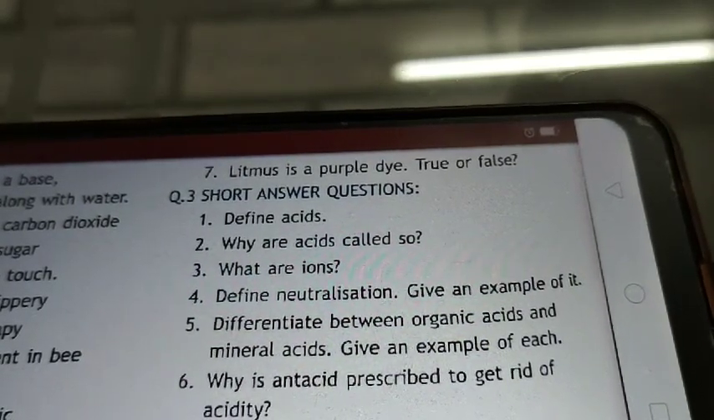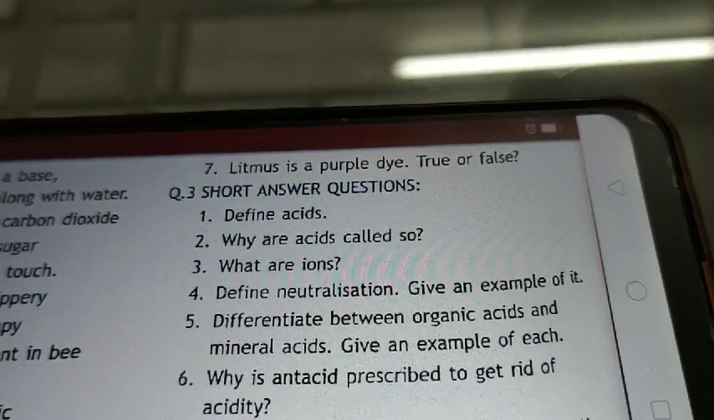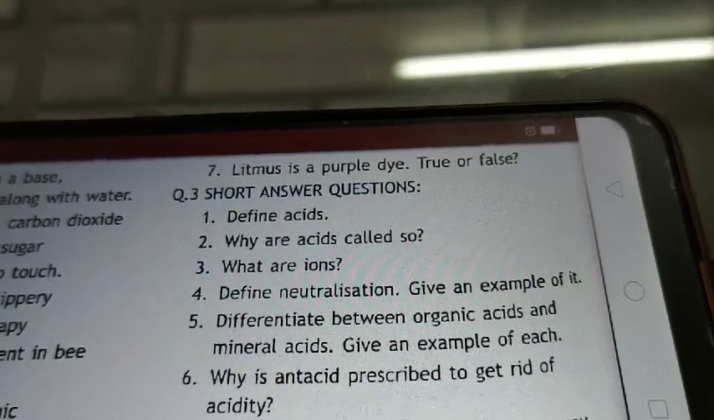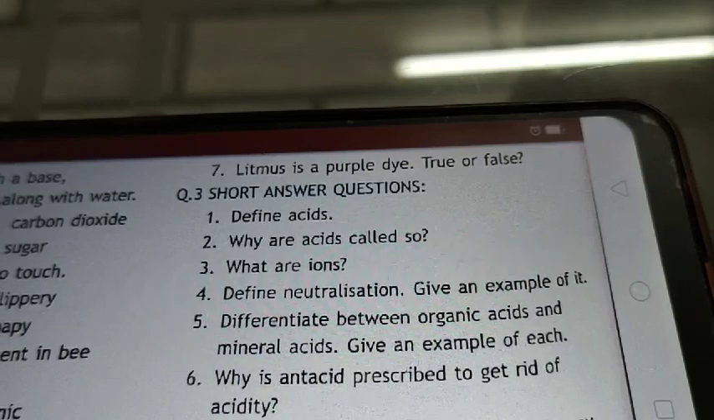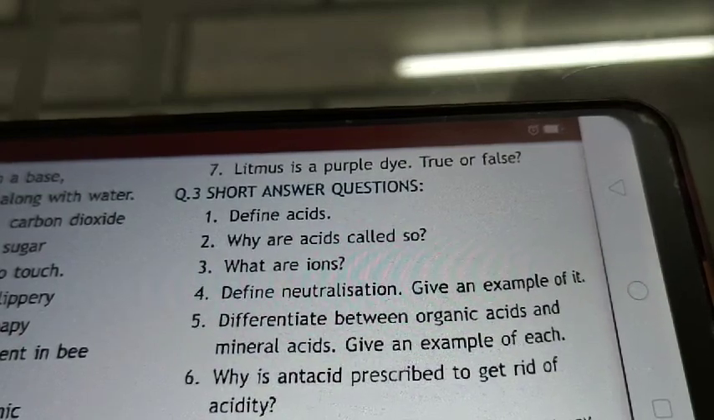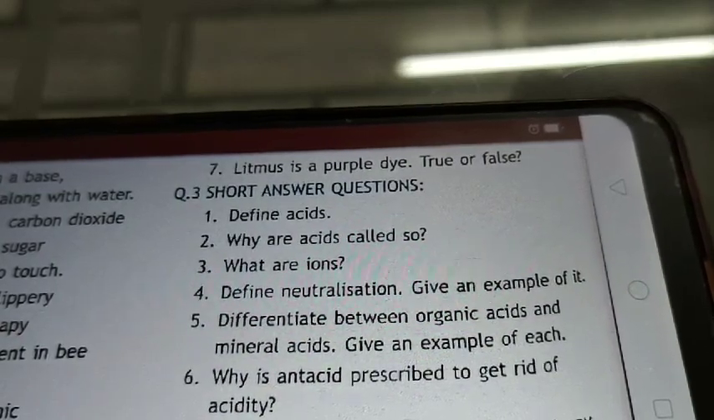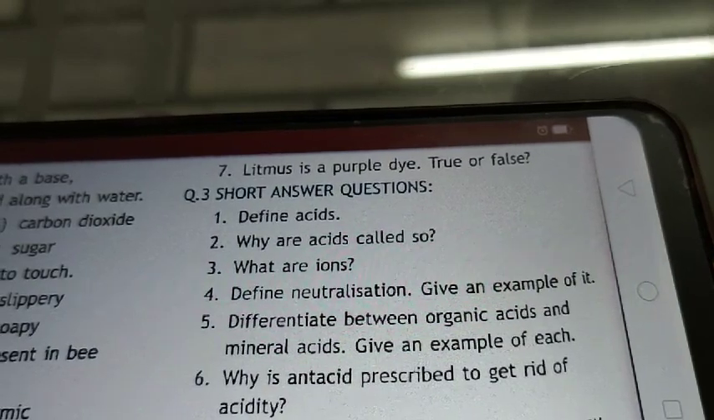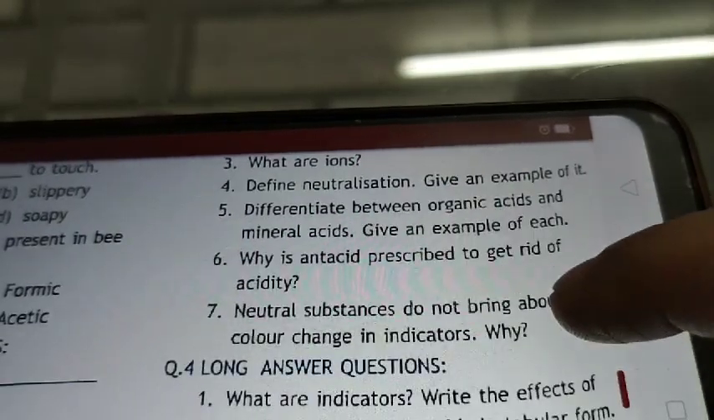First point you can write their definition. In second you can write their examples. Question number 6. Why is antacid prescribed to get rid of acidity? Because they neutralize the effect of acidity.